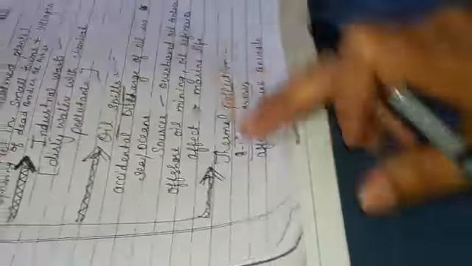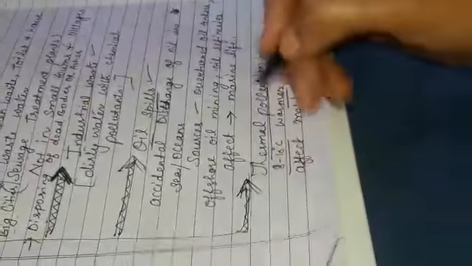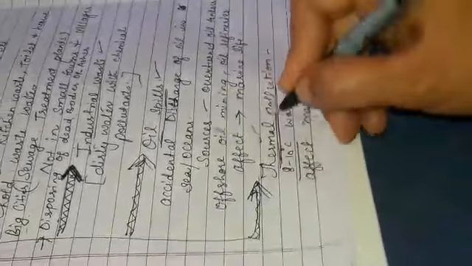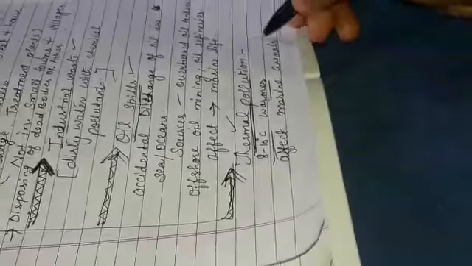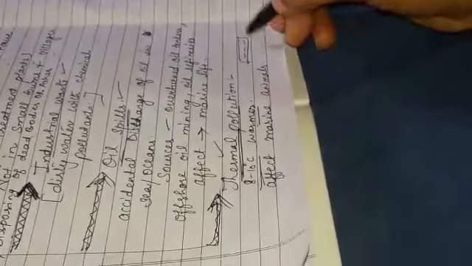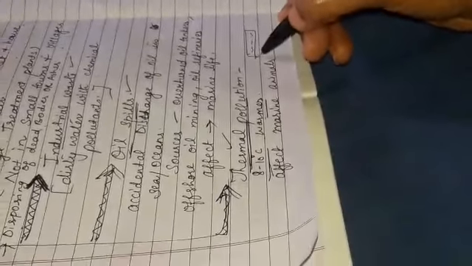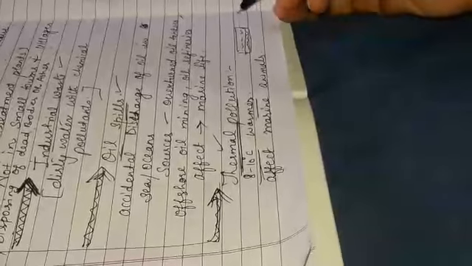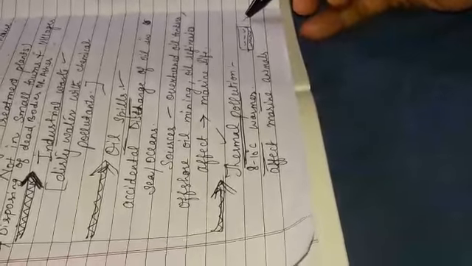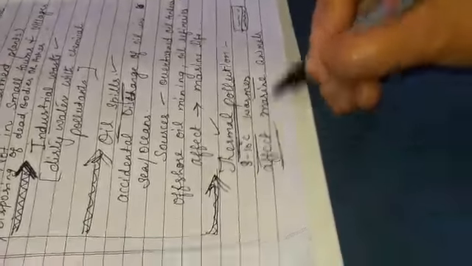Now next is thermal pollution. Thermal pollution means pollution due to heat. In industries, they put warm water into the nearby river or any water body, which changes the temperature for the living beings living inside the river, that is fishes or other marine animals, and so affects the marine animals.